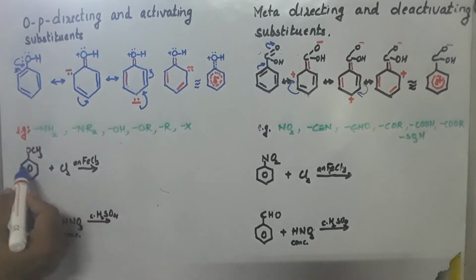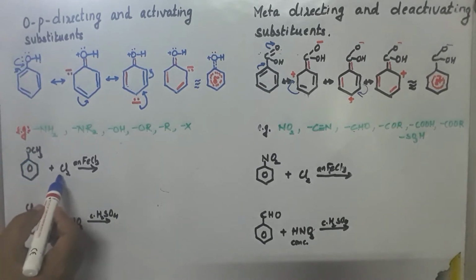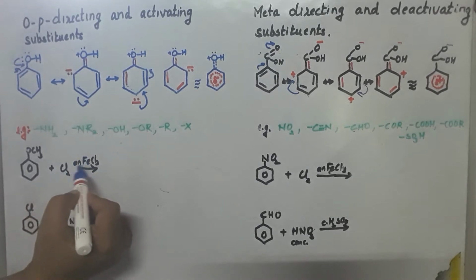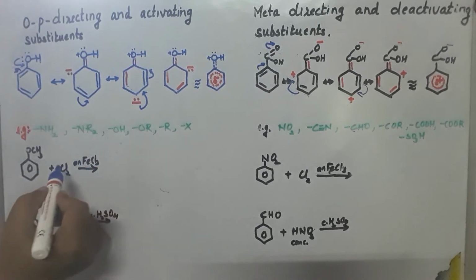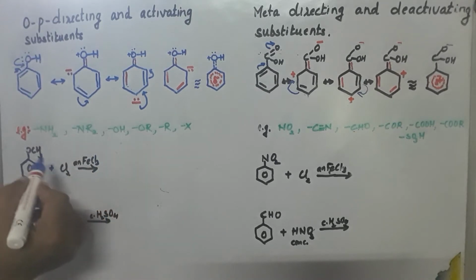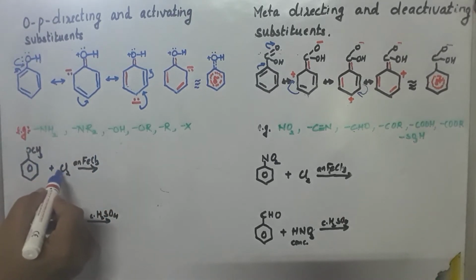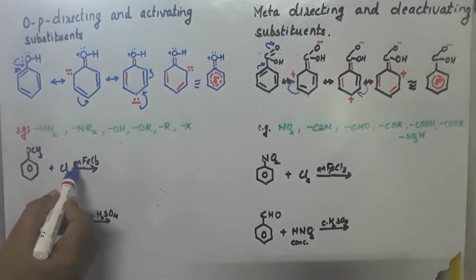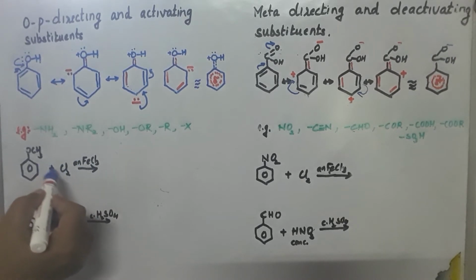Now I have taken here anisole, or methoxybenzene. This methoxybenzene is treated with chlorine and anhydrous ferric chloride. We know that this reagent has the purpose of substituting chlorine in the benzene ring. We have already learnt in the benzene chapter, when chlorine is added in presence of anhydrous ferric chloride, a chloro group will be substituted in the benzene ring.